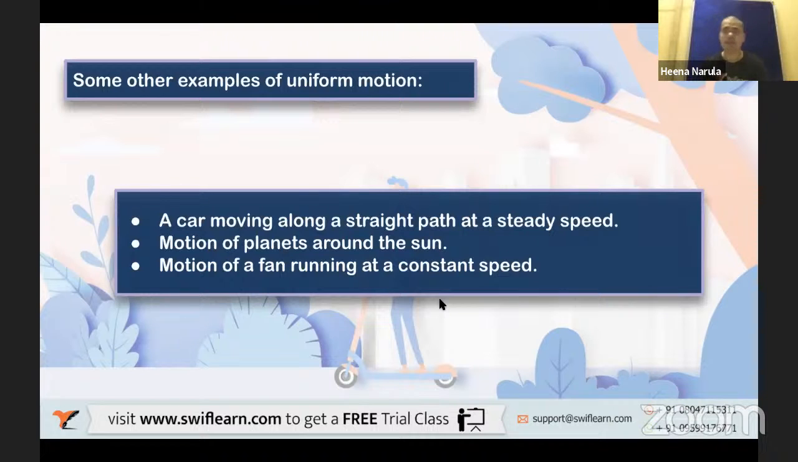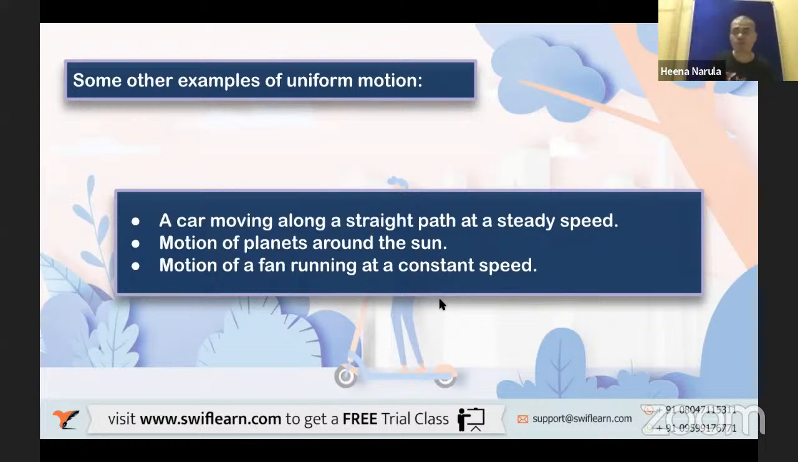The second example is the motion of planets around the sun, as Earth is said. You can take Neptune, Jupiter, all other planets, Mars, and so on. All these planets are revolving around the sun and they take a fixed amount of time to complete one revolution, because their velocity is uniform. That means they are in which motion? Uniform motion.